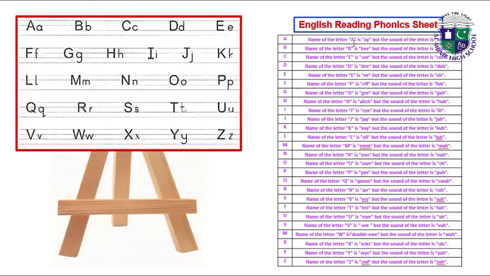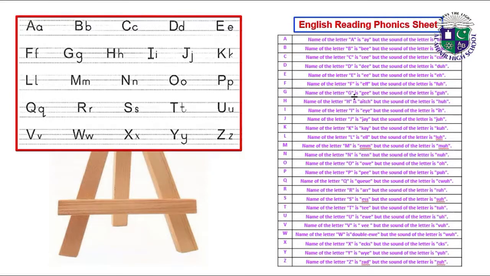Name of the letter A is A, but the sound of the letter is A. Name of the letter B is B, but the sound of the letter is B. Name of the letter C is C, but the sound of the letter is C. Name of the letter D is D. Name of the letter E is E. Name of the letter F is F.